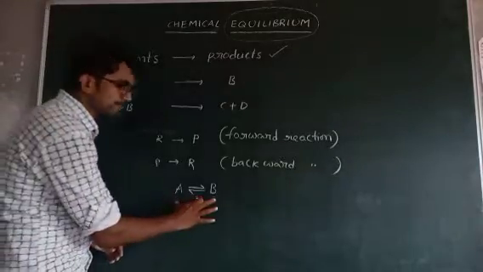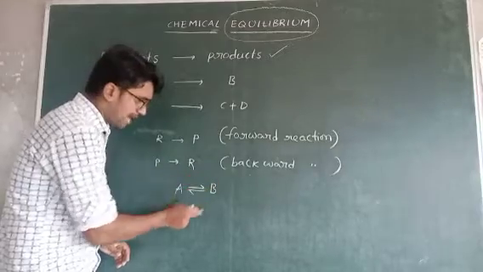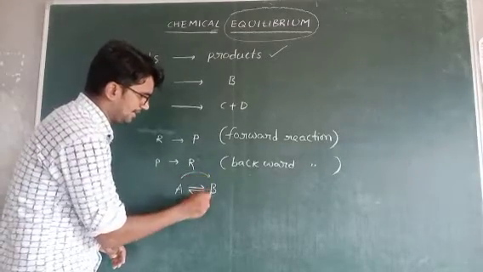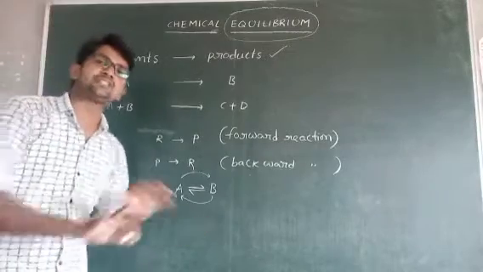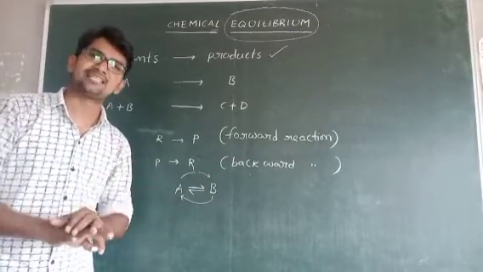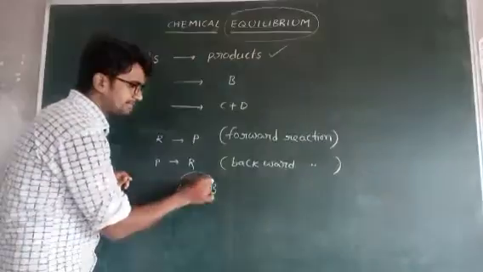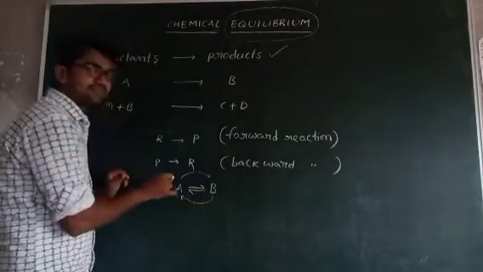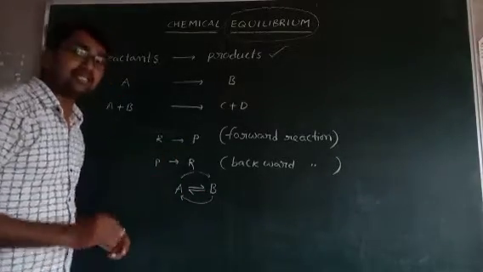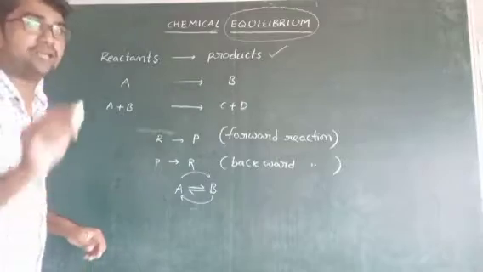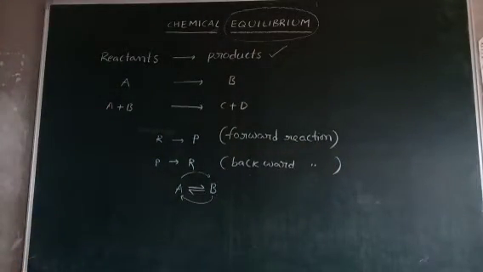In equilibrium reactions, both forward and backward reactions take place. This means the reaction is not completed. Not completed means A is converted to B, and at the same time B is converted to A. There is no chance for the end of the reaction. Such reactions are called equilibrium reactions.